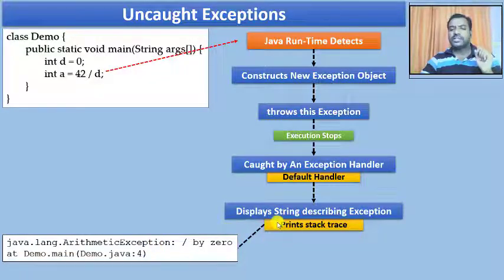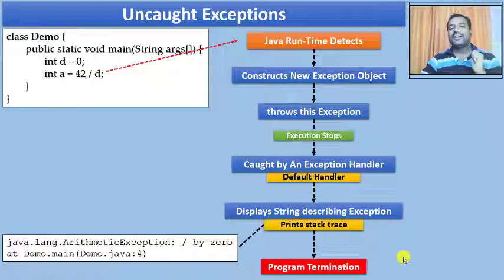And once this has been printed to the stack trace, whatever has been pushed to the stack, I am going to print out as the output, or as a message of the exception, on your screen upon the execution of this program, and the program will terminate immediately. No further execution will be carried on.